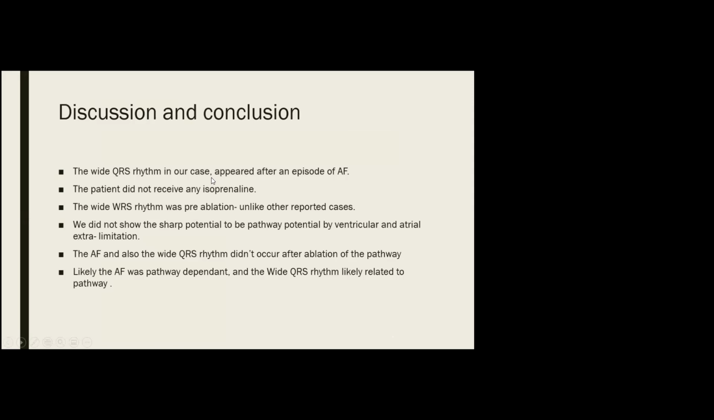So our wide QRS rhythm appeared after an episode of AF, and the patient did not receive any isoprenaline. Unlike other case reports where it has been shown after ablation, we found it pre-ablation. And the AF and also the wide QRS rhythm didn't occur after ablation of the pathway. That is also important. So one possibility is that the AF was pathway dependent, and the wide QRS rhythm may be related to the pathway. Thank you.